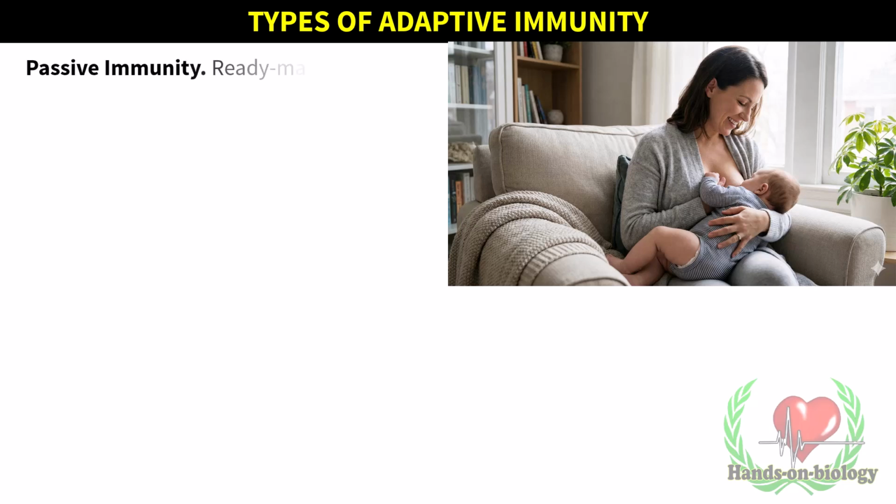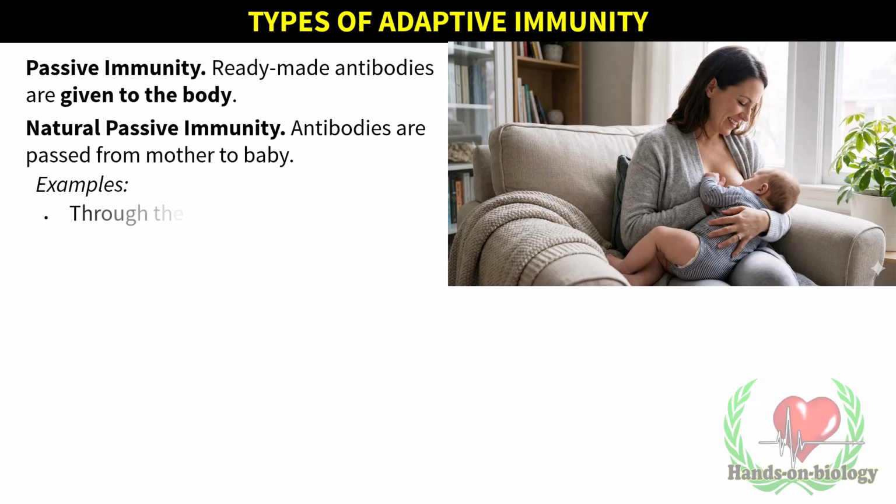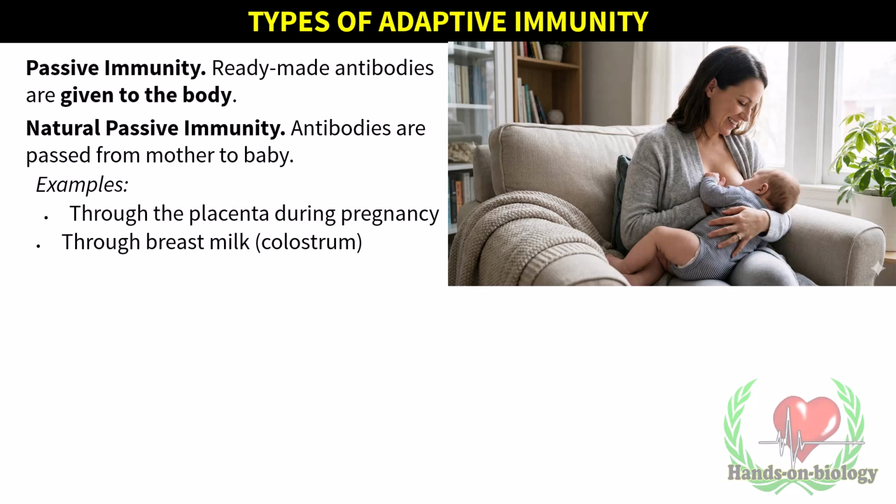Passive immunity. Ready-made antibodies are given to the body. Natural passive immunity. Antibodies are passed from mother to baby. Examples: through the placenta during pregnancy, through breast milk, colostrum. Mothers are superheroes too. They share ready-made antibodies with their babies to keep them safe.